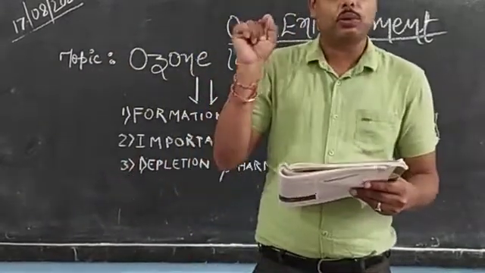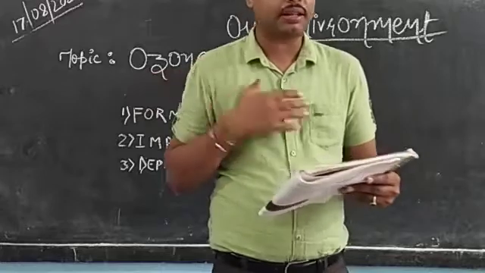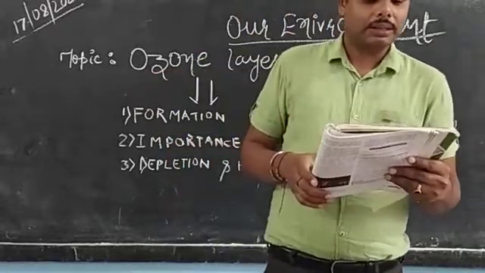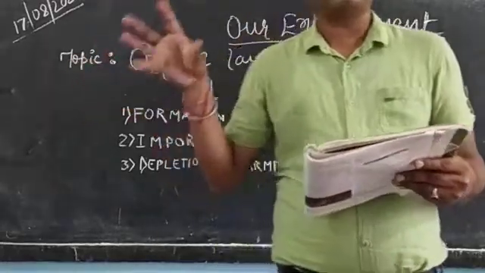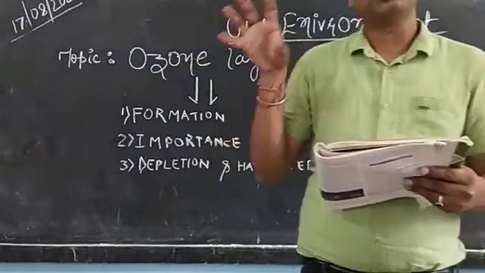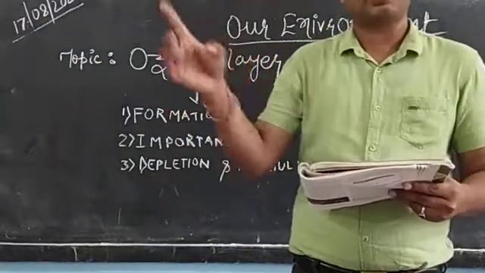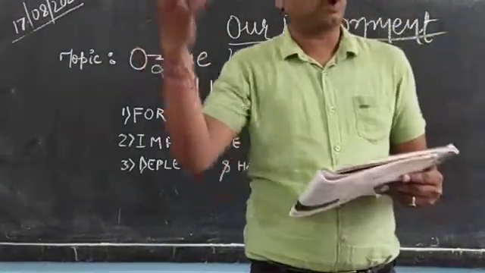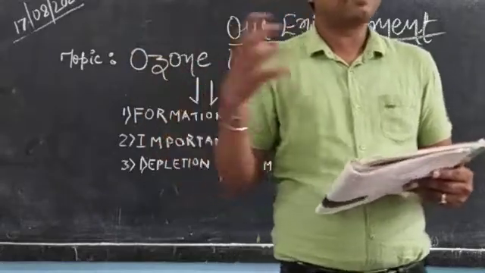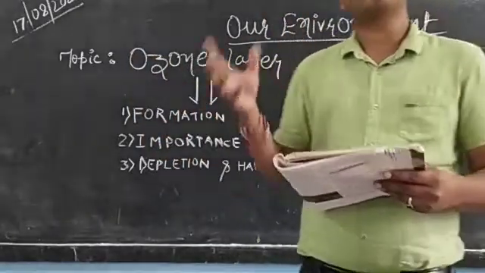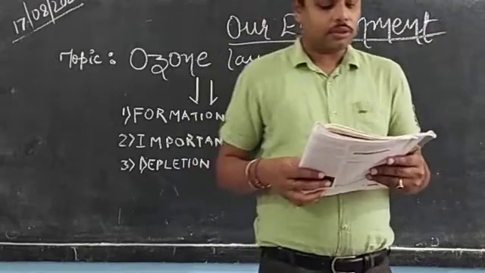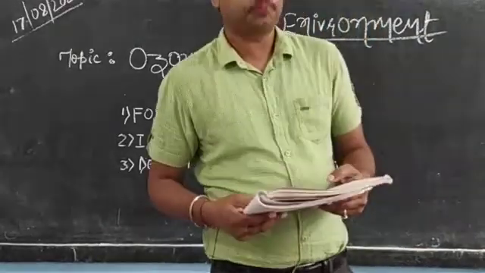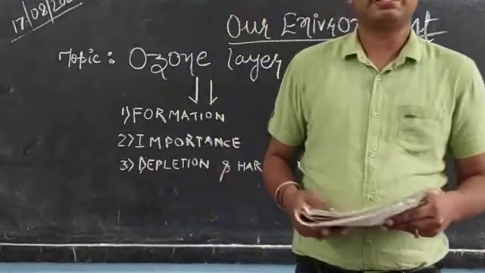Thus, the duty of the ozone layer is to protect us from these harmful rays, basically ultraviolet rays. It is the duty of the ozone layer to act as a cover in the atmosphere. It does not let the ultraviolet rays come to us either directly or indirectly. Thus, the presence of this layer is a boon to human beings. It is a boon for us.